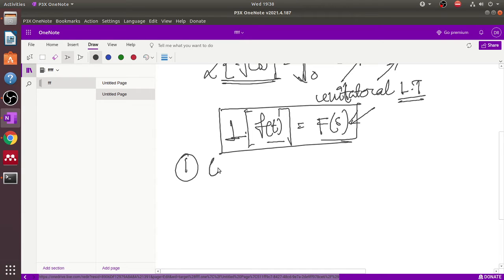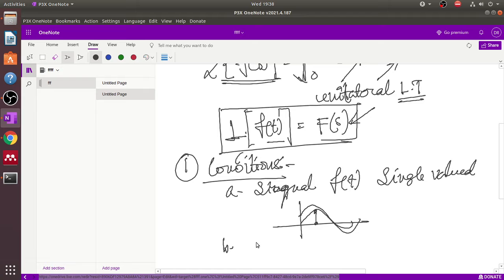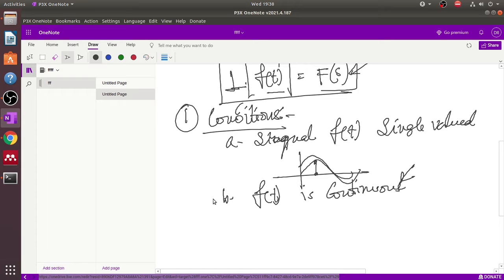First of all, what are the conditions? The signal must satisfy some conditions for which we can apply the Laplace transformation. First, the signal f(t) must be single valued, that is, for any particular instant of time there is only one amplitude. Second, the function f(t) must be continuous. This is a very important condition.